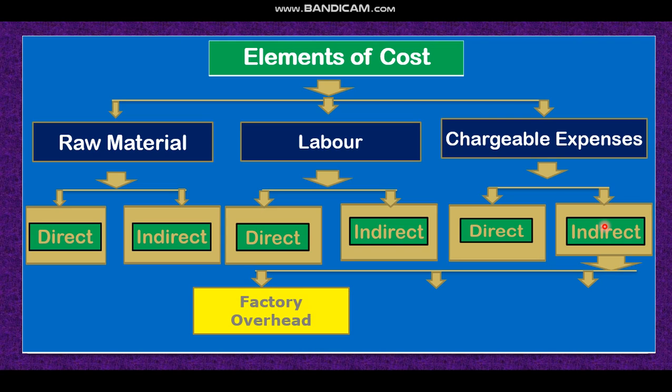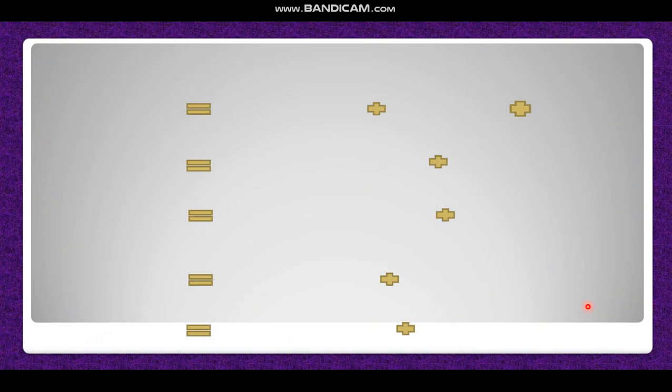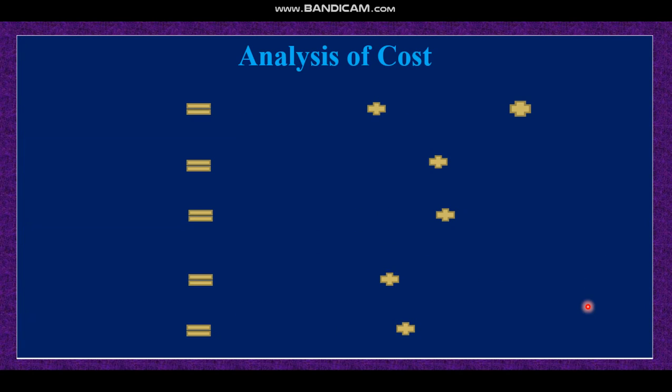Number one, chargeable expenses occurring in the factory, that is factory overhead. Chargeable expenses occurring in administration, that is administrative overhead. And chargeable expenses occurring for selling purposes, that is selling overhead. So there are three types of indirect chargeable expenses: factory overhead, administrative overhead, and selling overhead. Dear student, I hope you understand element of cost. If you have any confusion, of course later on you will ask me, so that we can help you.